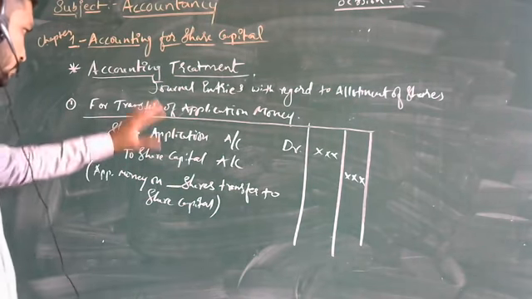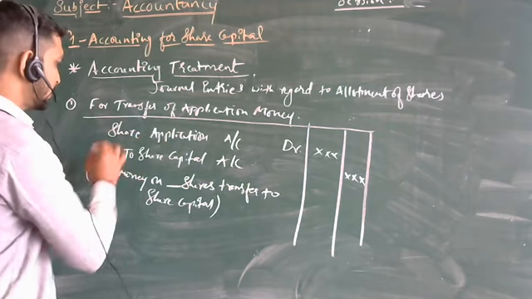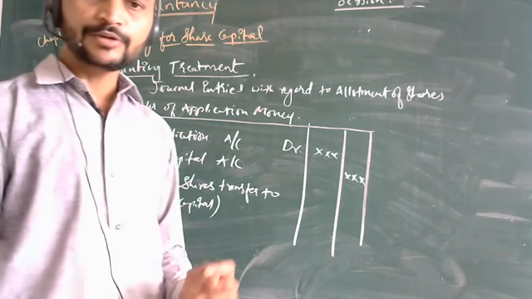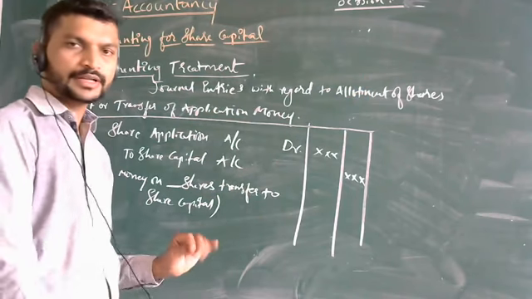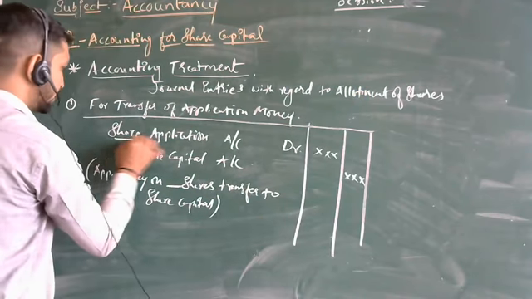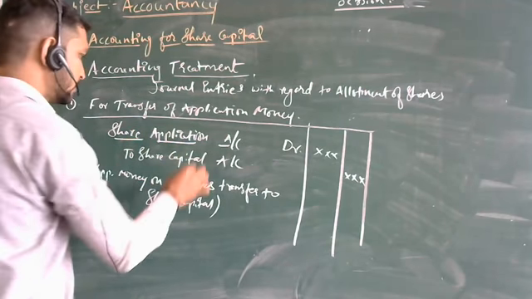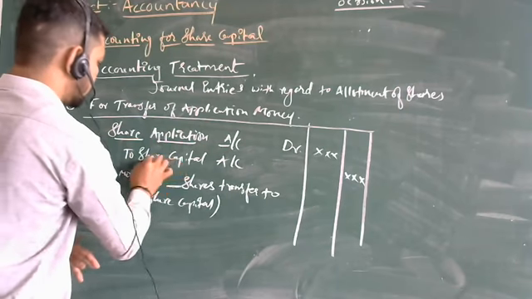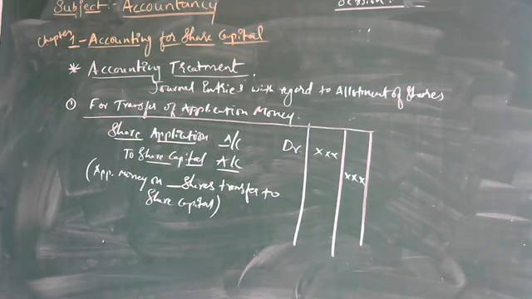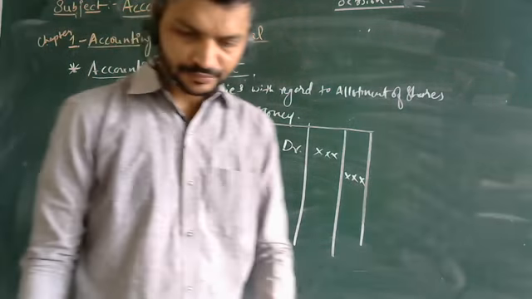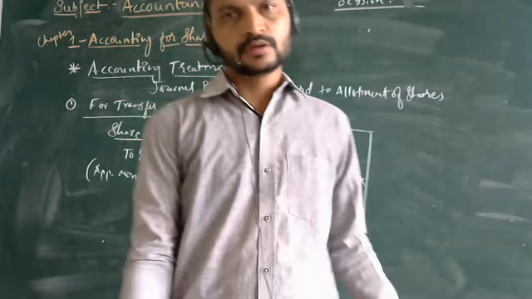When you are transferring the application money to the share capital, this entry will come here. Before allotment, you will have separate bank accounts opened in a scheduled bank. The application money is transferred from the share application account to the share capital account. This will be the first entry, for transfer of application money.